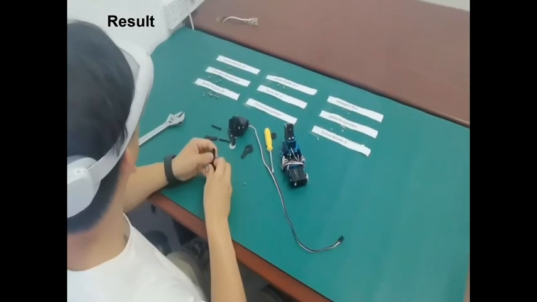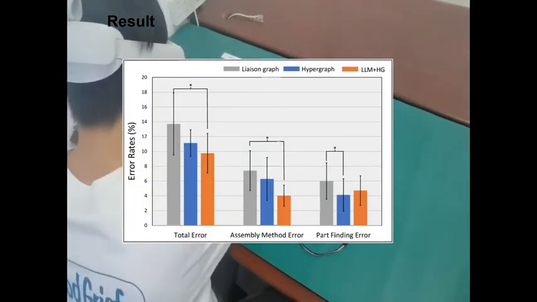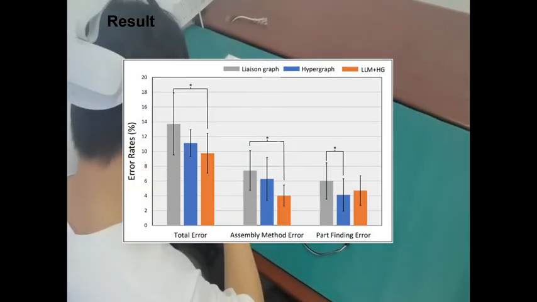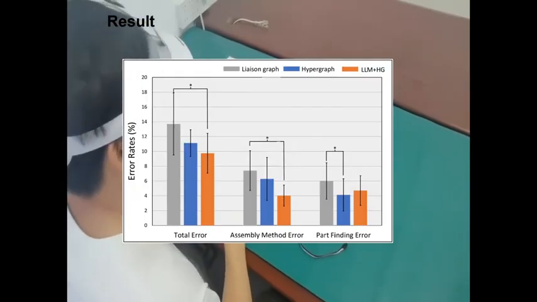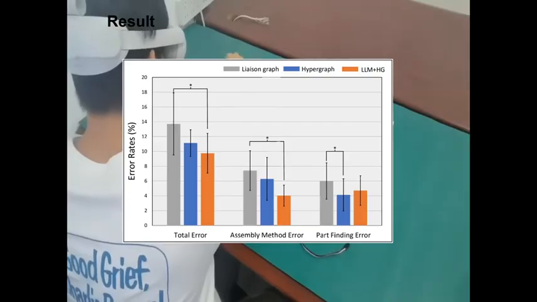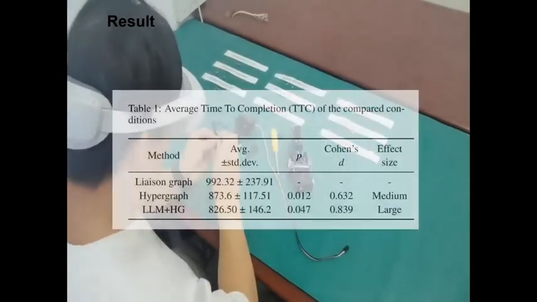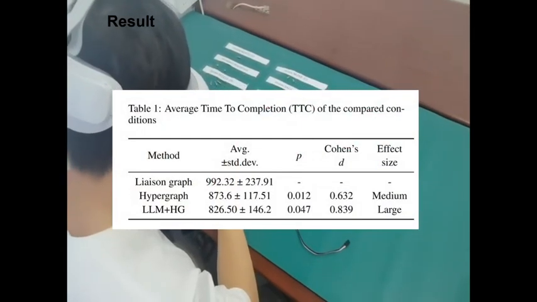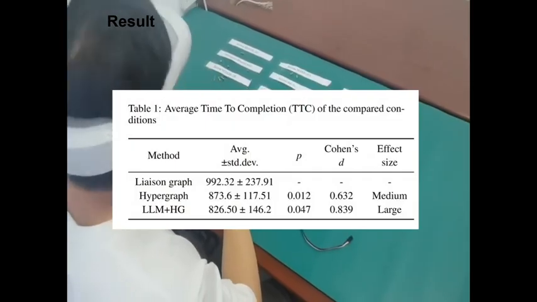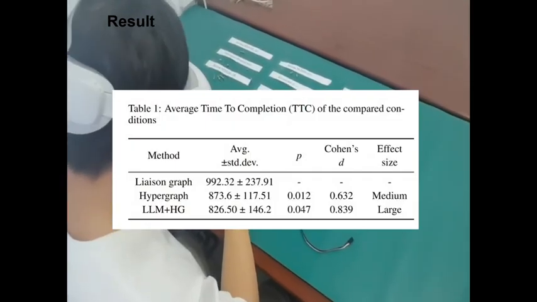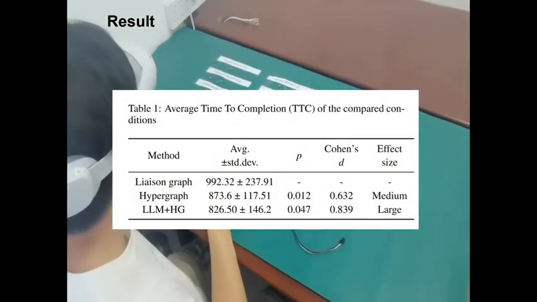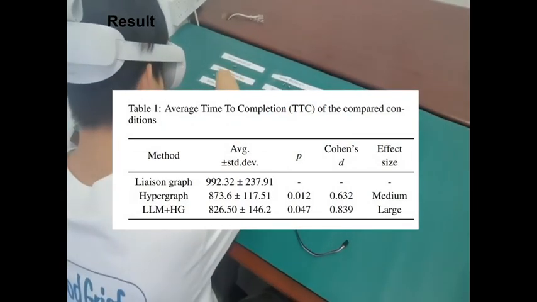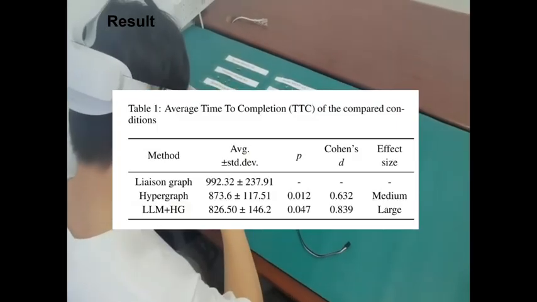Turning to the results. On performance metrics, our LLM plus HG system significantly reduced total user errors, and was particularly effective in minimizing assembly method errors. In terms of efficiency, our system was also the most optimal, reducing the average completion time to under 827 seconds. Together, this data validates the dual advantages of our method in enhancing both operational accuracy and efficiency.